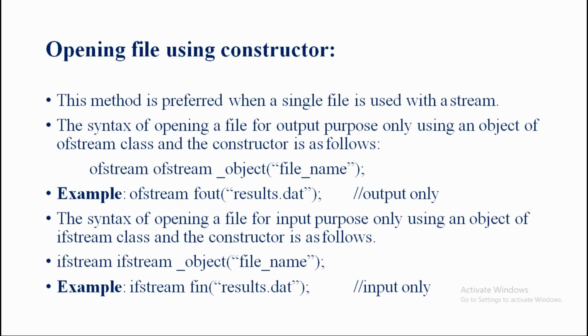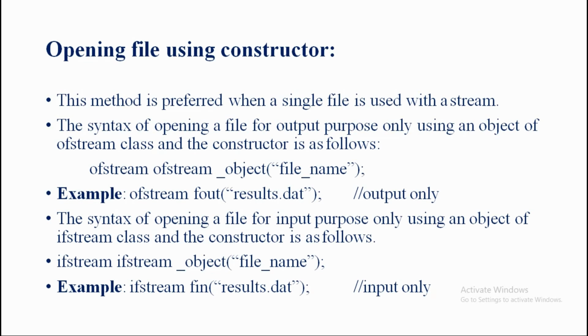Now let's use one example to explain the syntax. We wrote the syntax as ofstream_object, and in parentheses, using double quotation marks, we write file_name in between. For ofstream there are no changes, it stays the same, but the ofstream_object is fout.